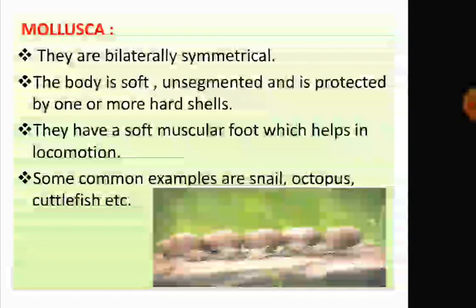Mollusca. These are the animals which have shells, and they have a very soft body. The body is covered with shells. They are bilaterally symmetrical. They are found in fresh water, sea water and also on land. Example is snails. Snails are found in fresh water as well as on land. Octopus is found in the sea water.